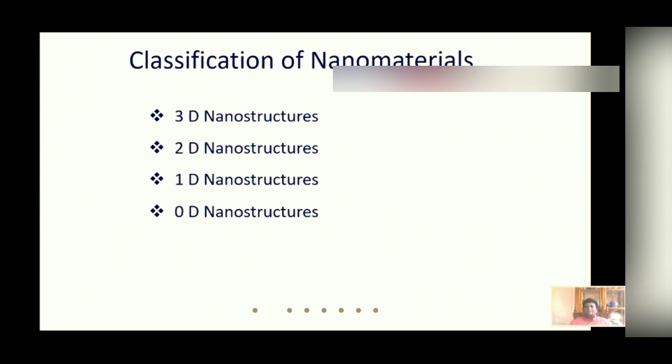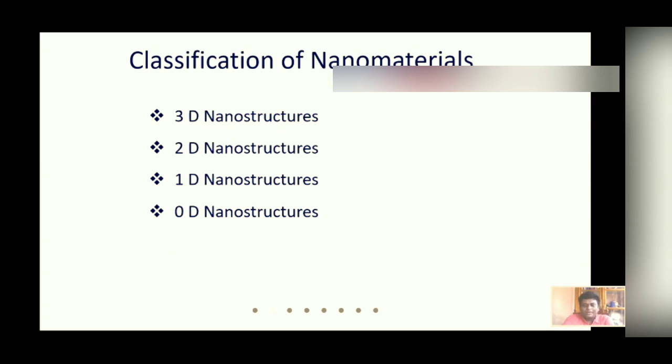Actually, this is not nanostructure. This is mostly micro, in a transition between micro and nano, and it has a large size. That's why this is sometimes called bulk also. The second category is 2-dimensional nanostructures, the third category is 1-dimensional nanostructures, and the fourth one is 0-dimensional nanostructure. So let us discuss these one by one.